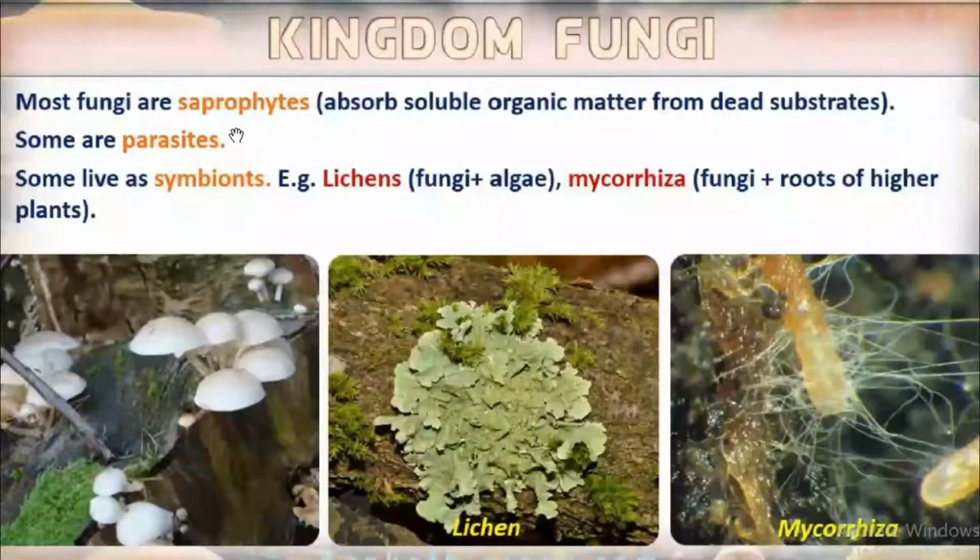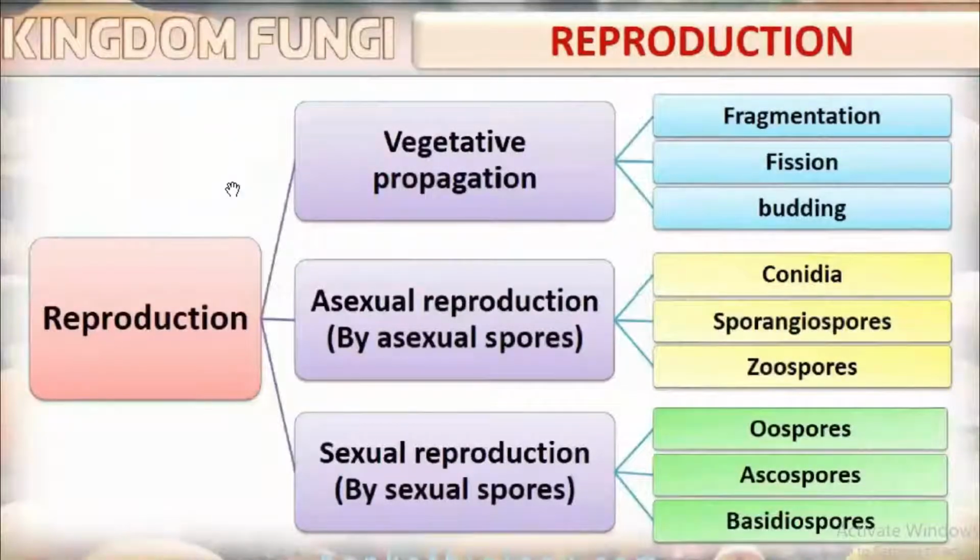What about the reproduction of fungus? Three types of reproduction we can see. Vegetative propagation. Second one is asexual mode of reproduction, by asexual spores; there is no sex. Sexual reproduction is by sexual spores. Okay, once again, this is one of the important parts from your examination point of view, and it is somewhat confusing.